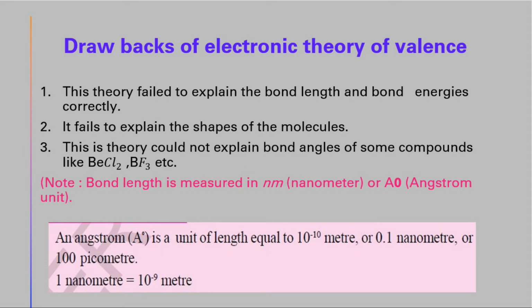Drawbacks of the electronic theory of valency. This theory failed to explain bond lengths and bond energies correctly. It fails to explain the shapes of molecules. This theory could not explain the bond angles of some compounds like beryllium chloride and boron trifluoride.